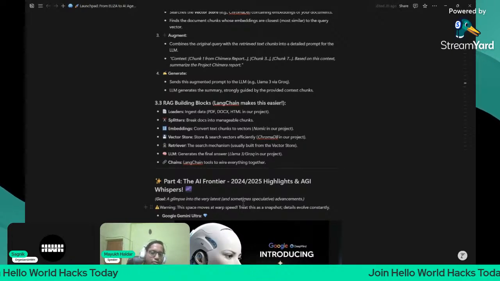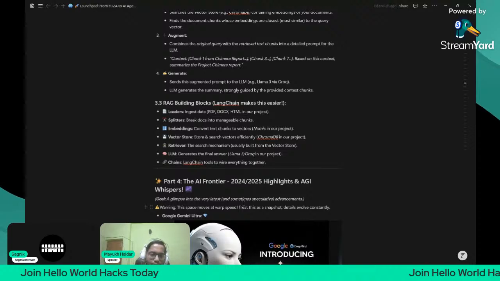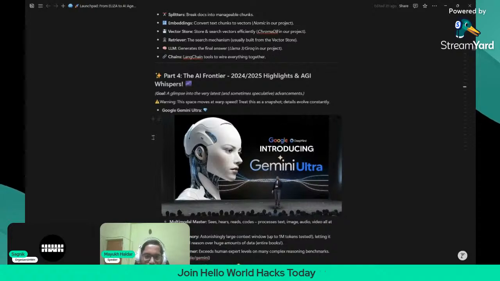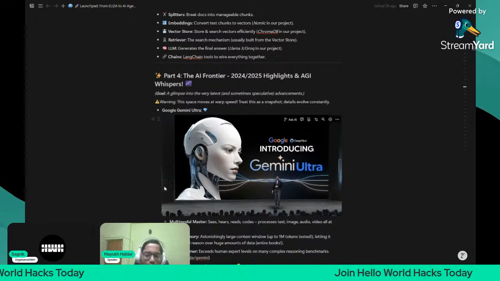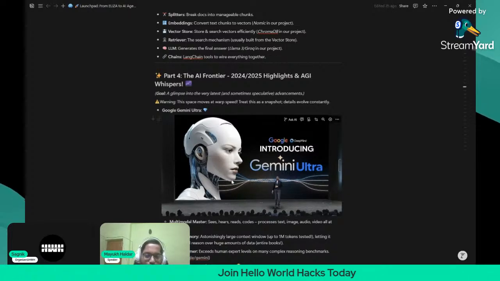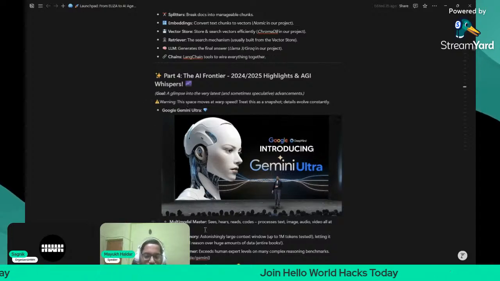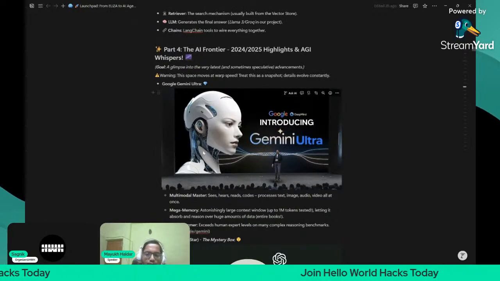AI machines are not so super intelligent. They can perform human tasks, cognitive tasks, with ease. But I think at this point AGI has not been achieved, though in future it might be. There are some speculated models which are claimed to have achieved AGI, but I think they have not yet achieved it. Google has claimed Gemini Ultra to be one of the most powerful AGI models. It is multimodal also, and it has been released: if you take the Gemini Advanced subscription, you will already find the Gemini Ultra model. You can use it. That is one of the most powerful models by Google Gemini.